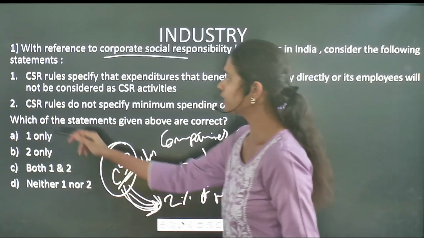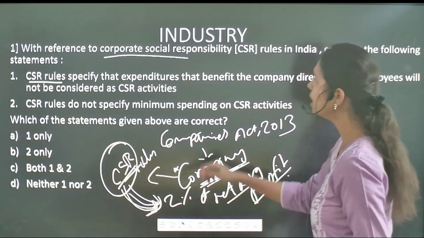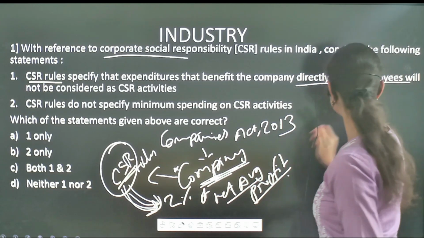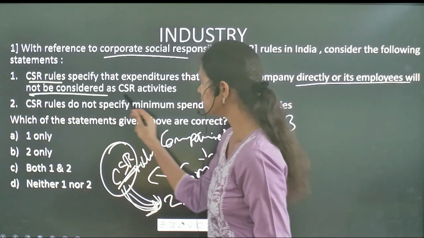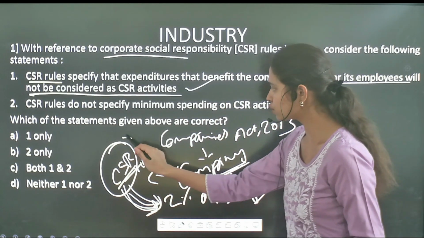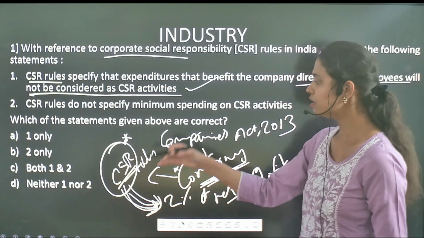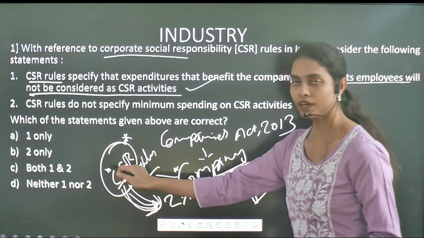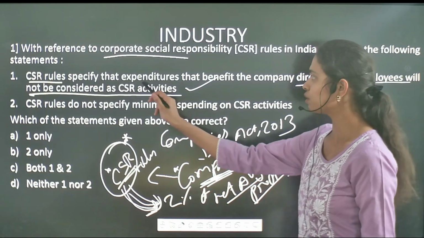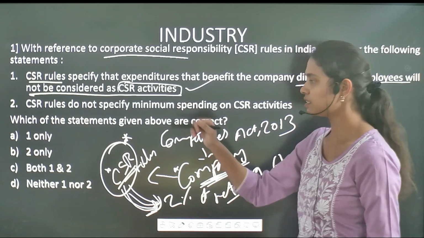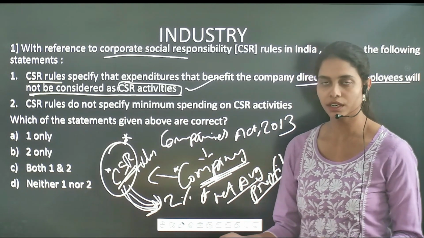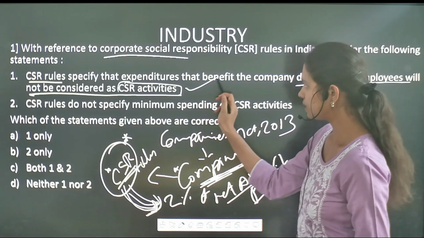Here, the CSR rules specify that expenditures that benefit the company directly or its employees are not to be considered as CSR activities. This is a correct statement. The name itself says it is the social responsibility of a corporate or company. It has to be done for the society, and CSR activities don't include providing bonuses or any kinds of increments to employees. So it is a correct statement.